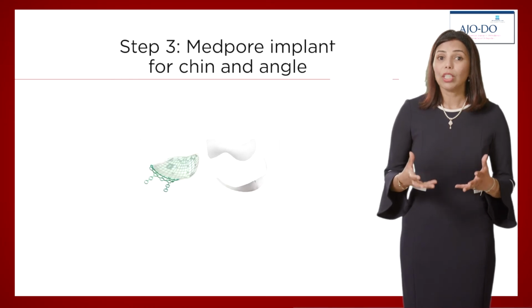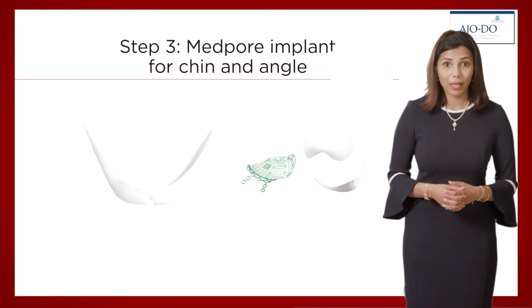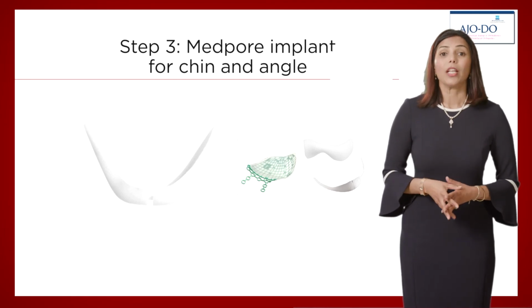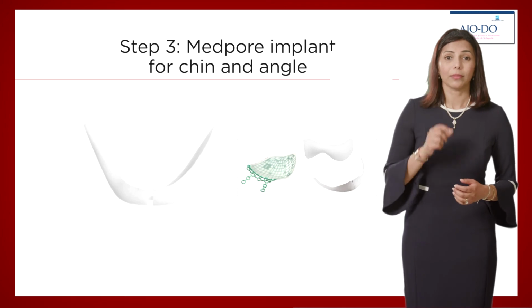The final unique treatment process in this patient was to enhance the aesthetics of the lower jaw by doing a second minor surgery. This involved placement of Medpore implants at the chin and the angle. This was required because of the extent of the patient's mandibular and genial deficiency, which was noticeable even after the completion of the first surgery. The improved definition of his jaw and chin after the implant placement are readily appreciable in the video.